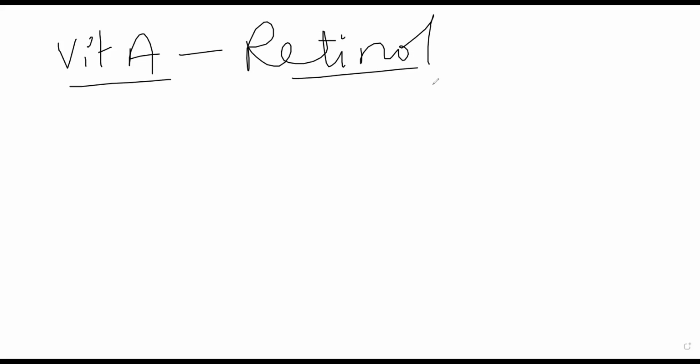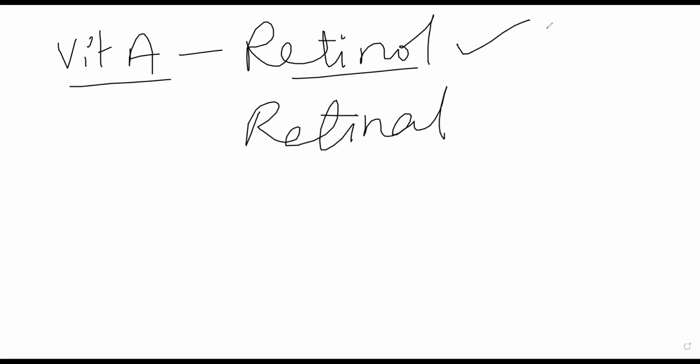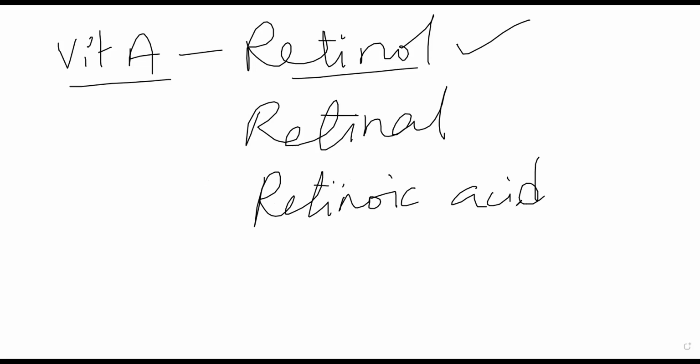This is also called the anti-xerophthalmia vitamin because it is used against xerophthalmia. Anyway, you can name it several ways. Retinol बोलते हैं. If it is in the alcohol form, it is called retinol. If it is in the aldehyde form, it is called retinal. Commonly used term is retinol, but you can also term it as retinal, or you can also term it as retinoic acid. Retinoic acid will be in the name when it is in the form of a carboxylic acid.